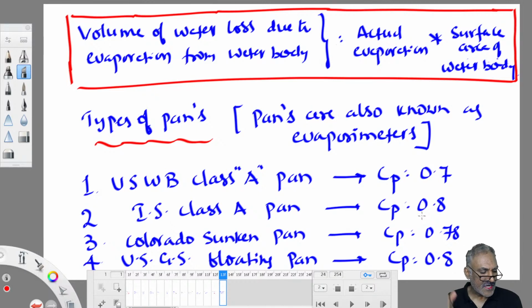Let us work out a few numericals. Then we'll get some idea regarding how to work out actual evaporation loss from pans under real water bodies especially. Our idea is working out from real water bodies only.